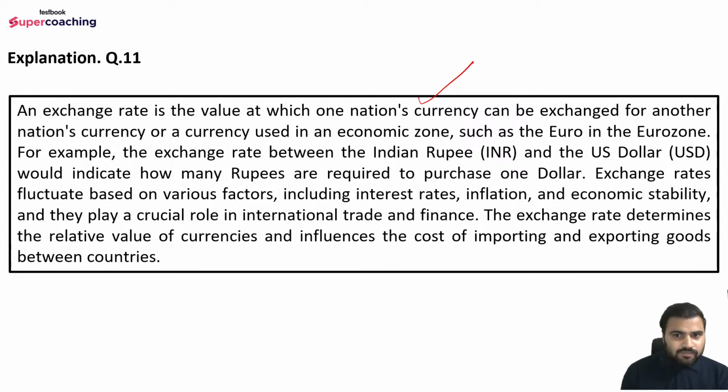For example, the exchange rate between the Indian rupee and the US dollar would indicate how many rupees are required to purchase $1. Exchange rates fluctuate based on various factors including interest rates, inflation and economic stability, and they play a crucial role in international trade and finance. The exchange rate determines the relative value of currencies and influences the cost of importing and exporting goods between countries.